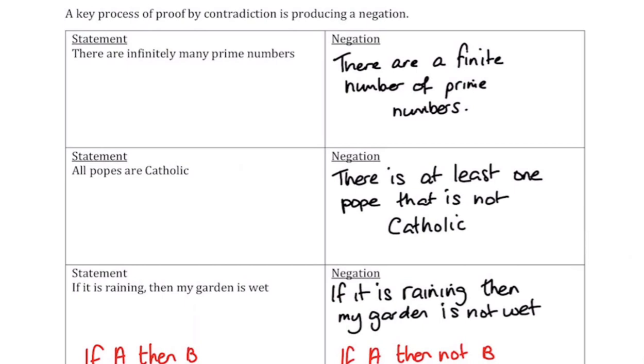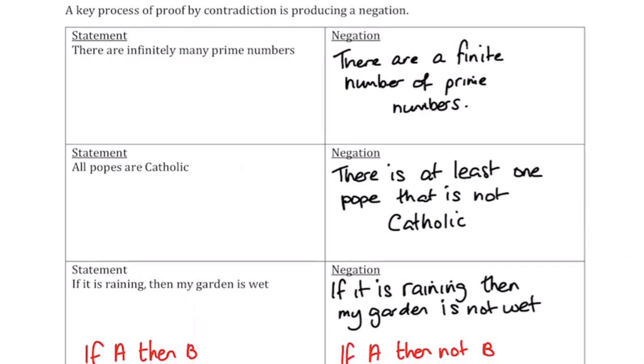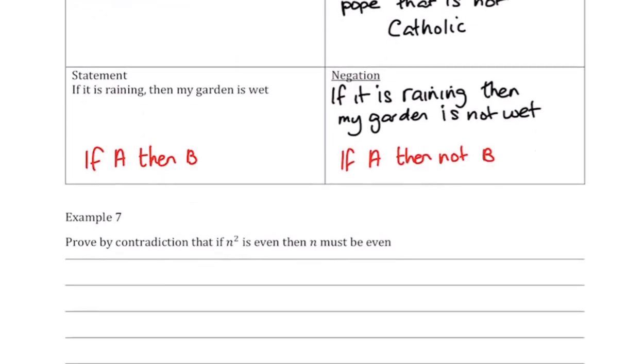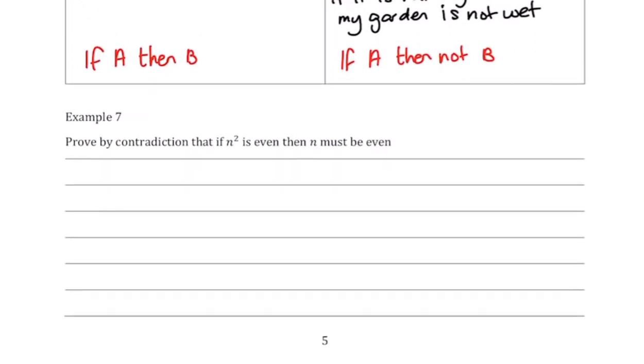Not all of them aren't, but there's at least one that isn't. And the third one is: if it's A, then B, the negation of that is if it's A, then not B. So we're going to have a little look at this proof here.